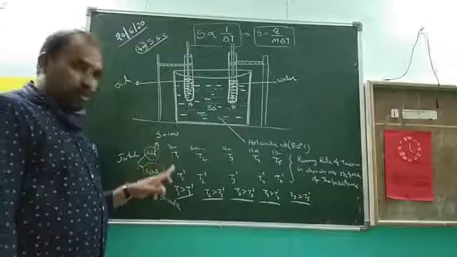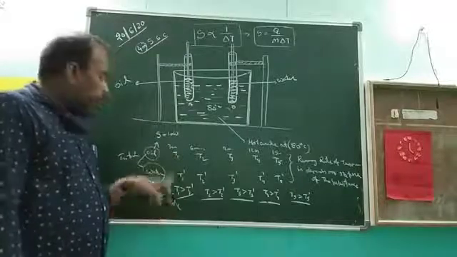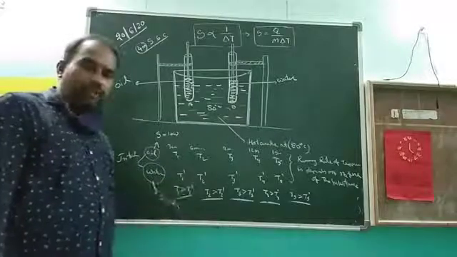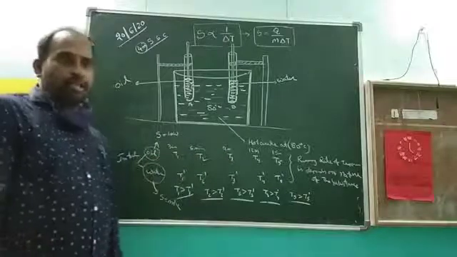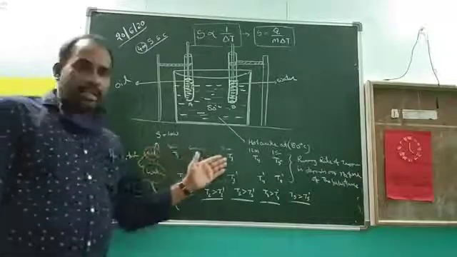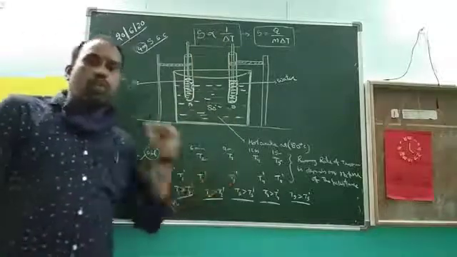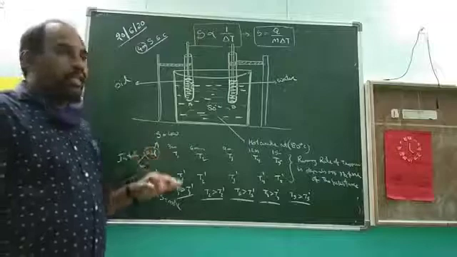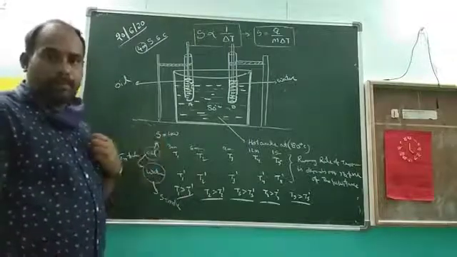What is the difference between the 2? The temperature of the oil is more than the temperature of the water. Like that you observe up to 5 cases. So the temperature of the oil rises fast, the temperature of the water rises slow. So that's why the change in temperature depends upon the nature of the substance.